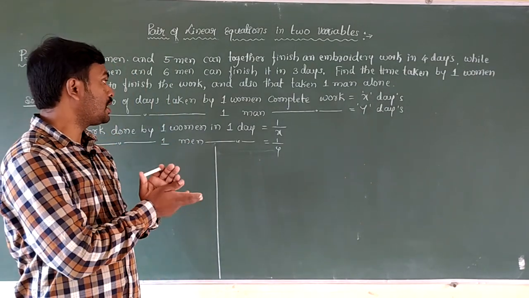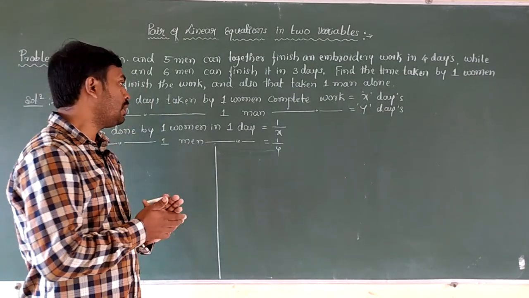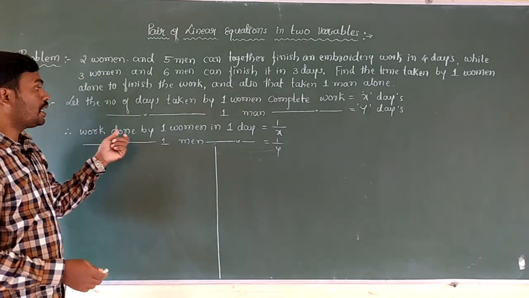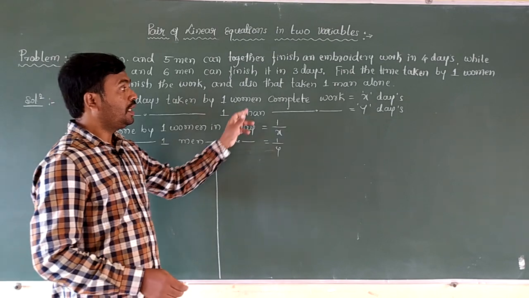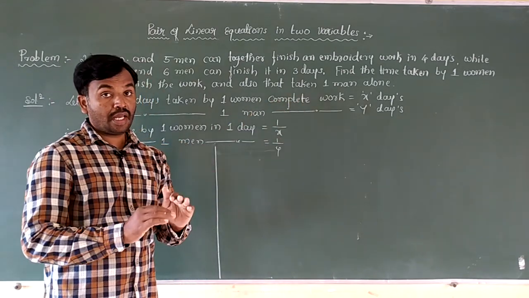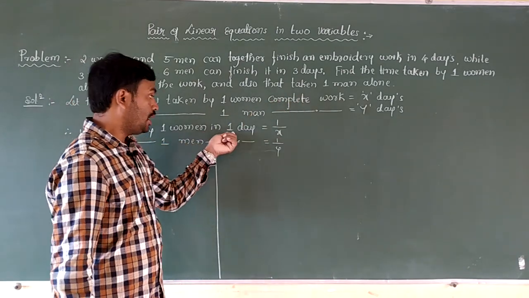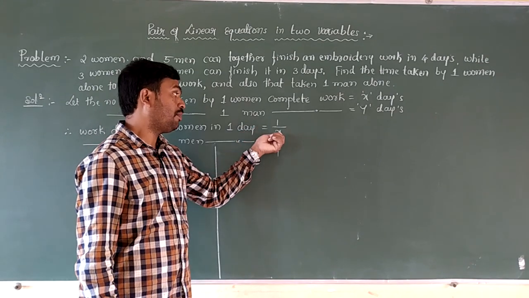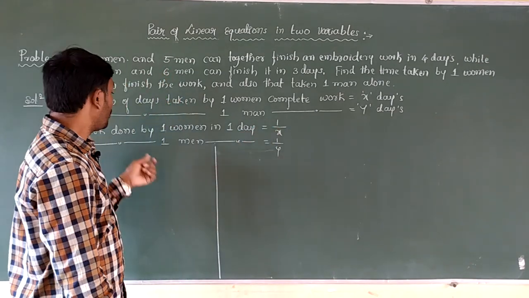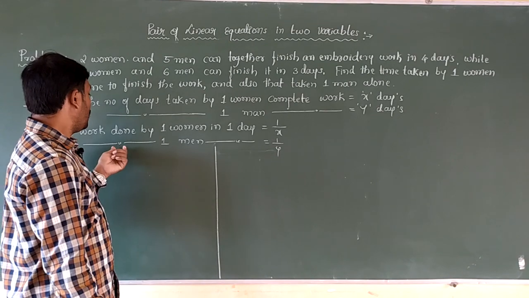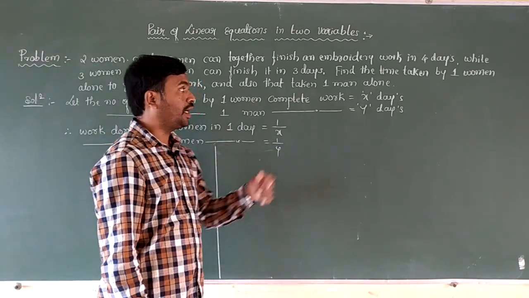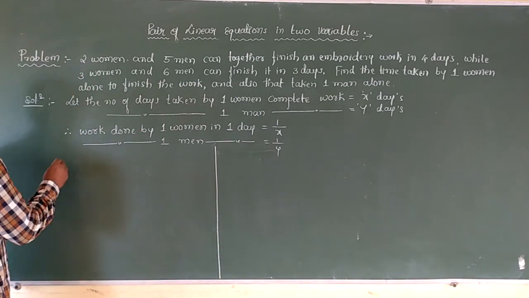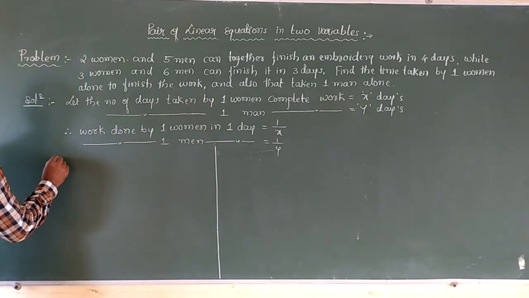This is the number of days taken by one woman and one man. Here, work done by one woman and one man in 1 day. In 1 day, how much work are they going to do? One woman's 1 day work is 1 by x. So work done by one man is 1 by y. Here there are two conditions, children. Let us take the conditions one by one.